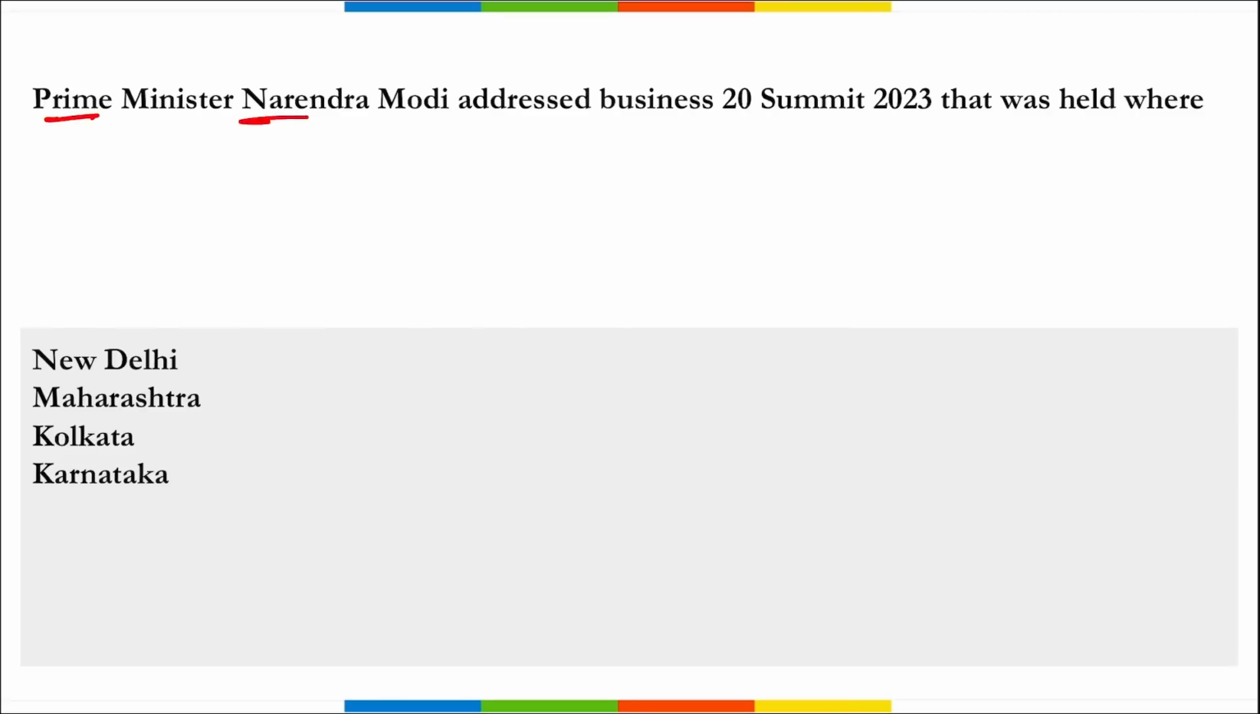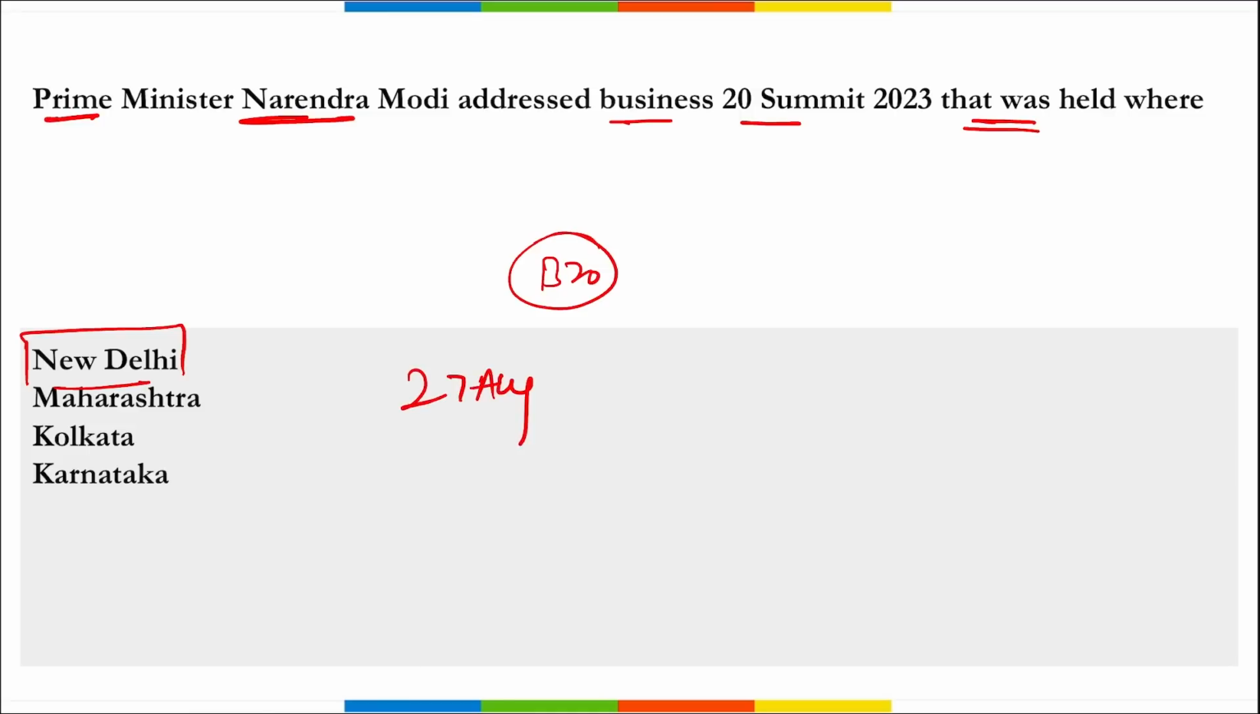Next is Prime Minister Narendra Modi addressed the Business 20 Summit 2023 that was held where? So remember, this Business 20, that is B20 Summit under the presidency of India's G20, was held in New Delhi, and Prime Minister Narendra Modi addressed this summit on 27th of August. The theme here is RAISE.